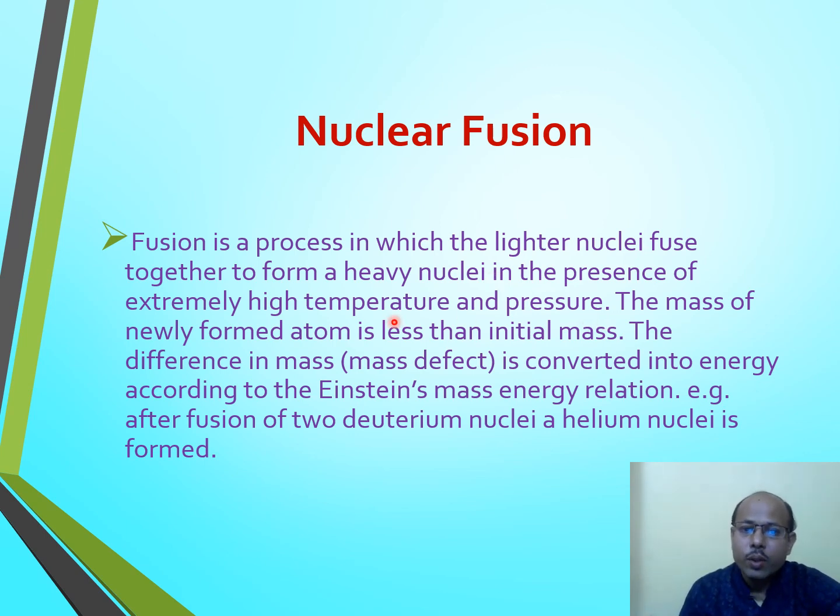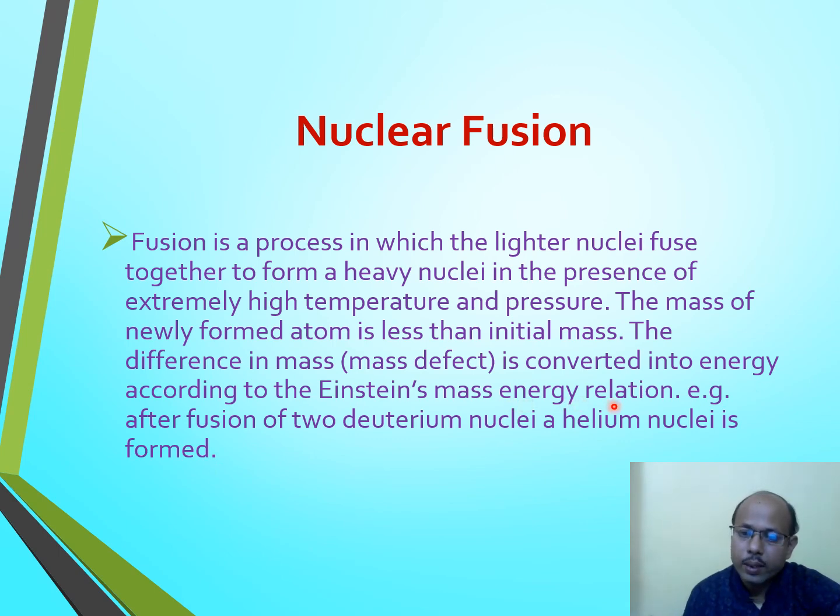The mass of the newly formed atom is less than the initial mass. It means, just like in nuclear fission, here the mass of reactant and the mass of product have some difference, and that difference is known as mass defect. The difference in mass, known as mass defect, is converted into energy according to Einstein's mass-energy relation.